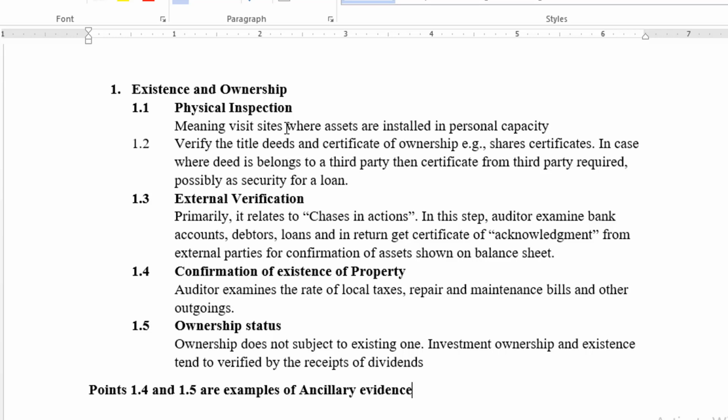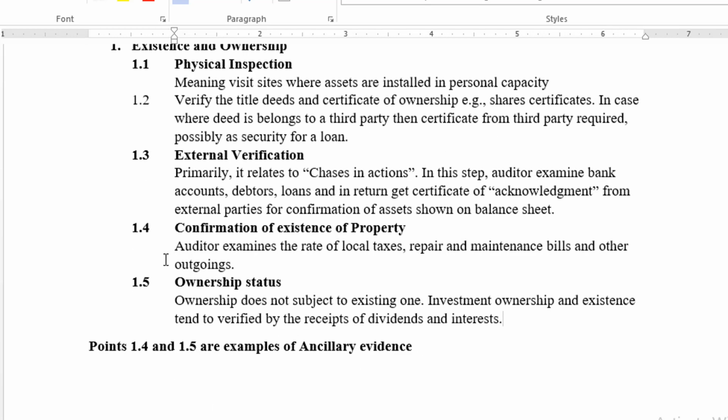So there is a need to verify the investment ownership and its existence by verifying the receipts of dividend and interest. Please note here that points 1.4 and 1.5 are examples of ancillary evidence.